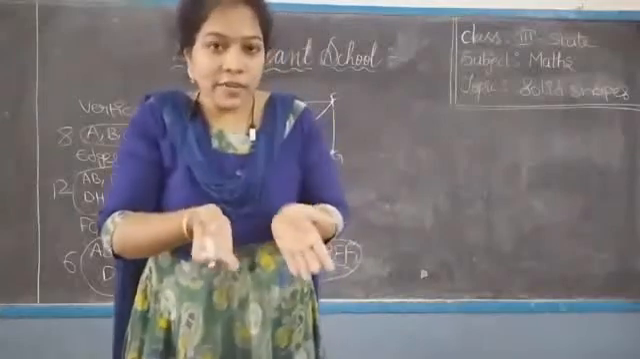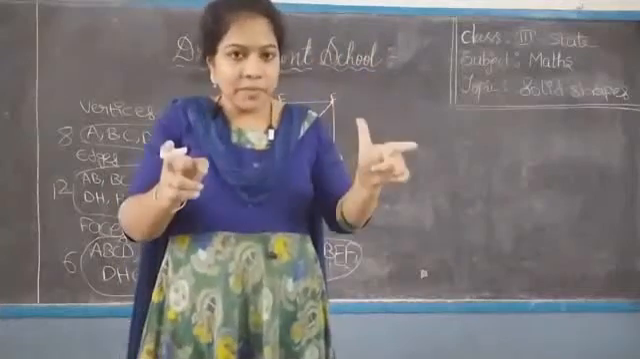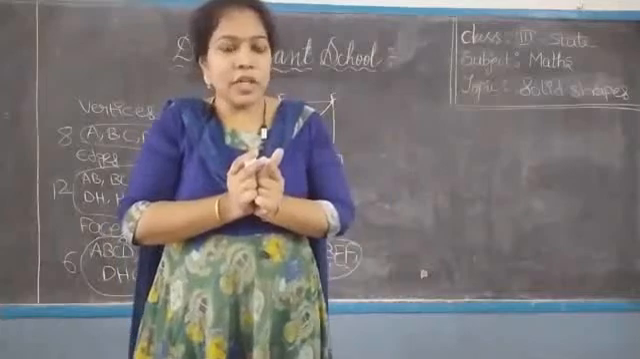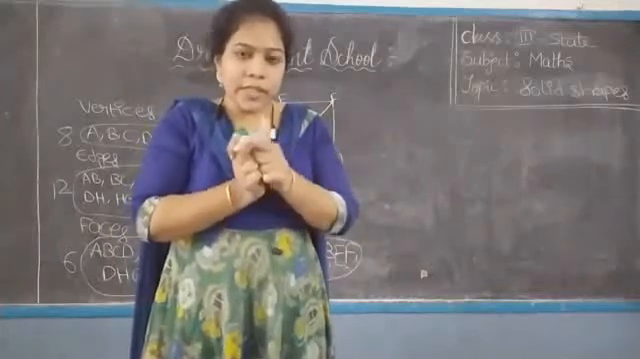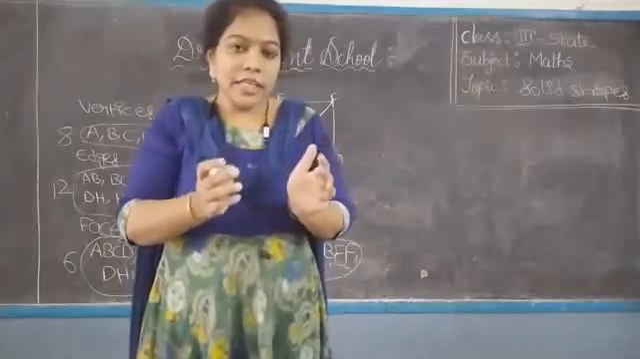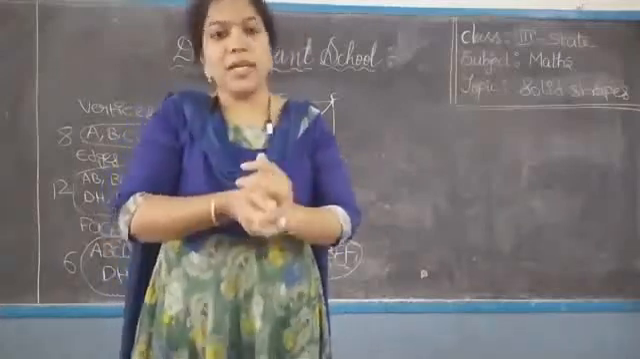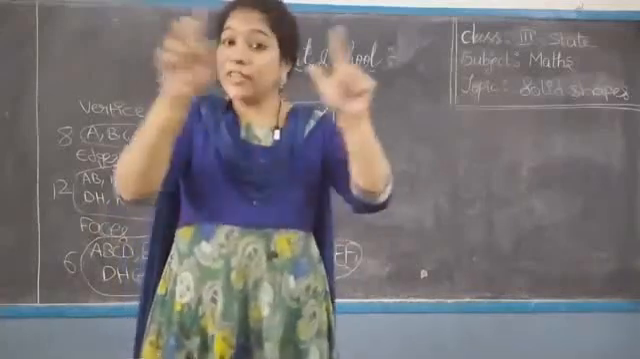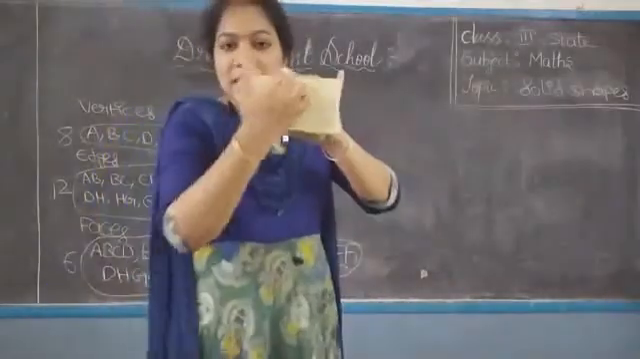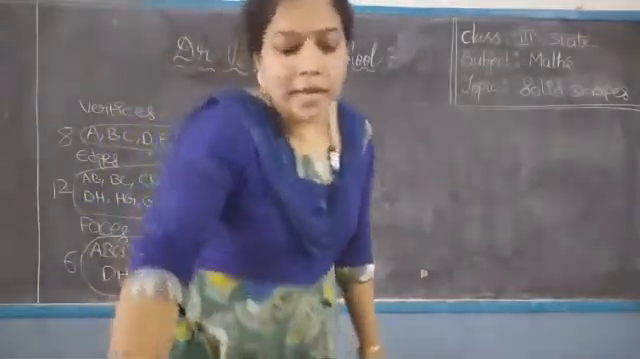Means the solid figures which have all the faces in square shape are called cubes. Now, the solid figures which have all rectangle faces are called cuboids. Everyone understood about the cube and cuboid? What are the differences between those two? Good. The solid figures which have square faces are called cubes. The solid figures which have rectangle faces are called cuboids. Okay children? Yeah.